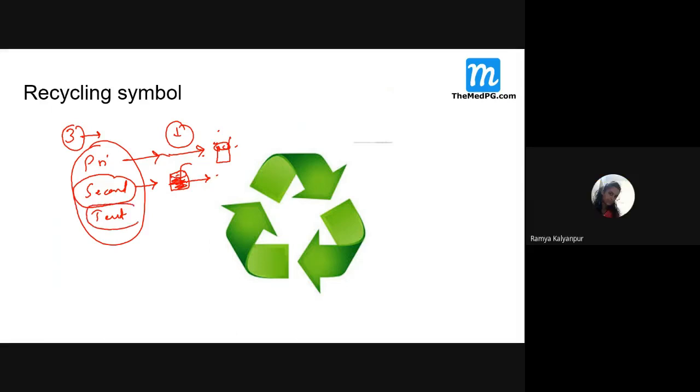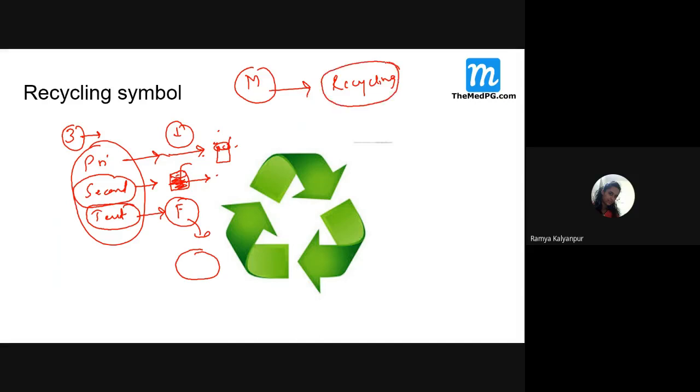Tertiary recycling means the form and structure of the original material is totally converted into a newer form. So that we call as what? Tertiary recycling. So here, any mercury containing items should be sent for recycling. Remember this. So mercury, how is it disposed? You collect and send it for recycling. Yes, recycling can be primary, secondary, or tertiary.